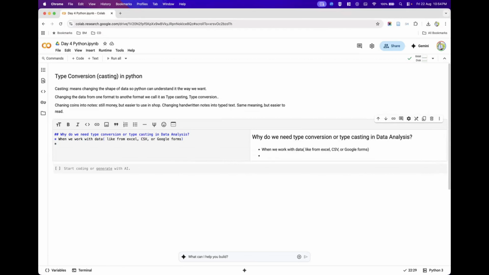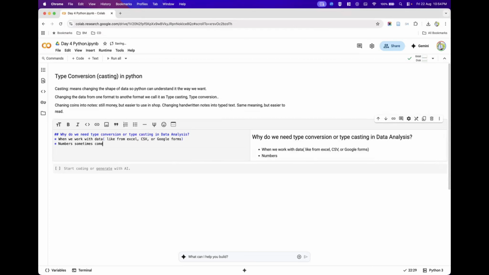These are the places where we have data, and the data resides in Excel, CSV, and Google Forms. And the next thing here is, in this particular Excel, CSV file, or Google Forms, numbers sometimes come as text strings.